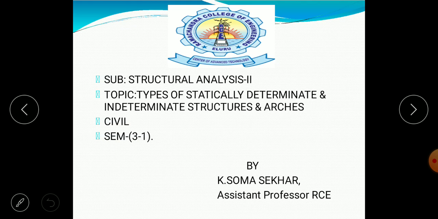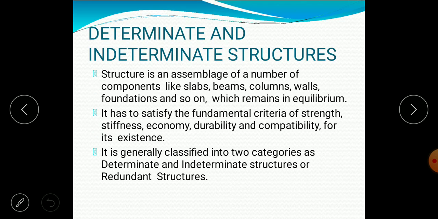Today we are going to discuss the topic of statically determinate and indeterminate structures as well as arches, which is a topic in Structural Analysis 2 in the 3-1 semester. So let us discuss determinate and indeterminate structures. What is meant by a determinate structure?